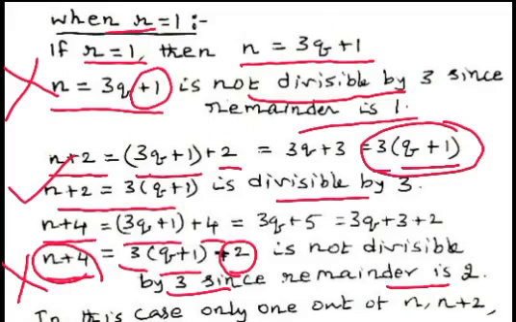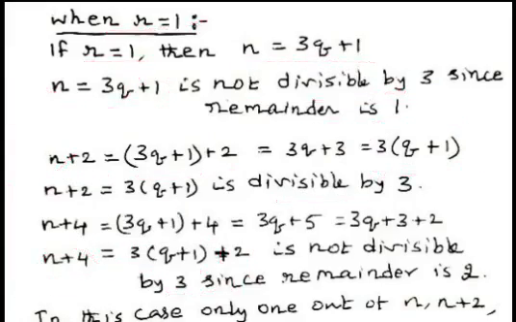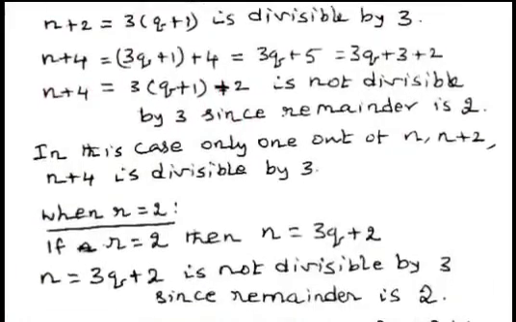So, when remainder is equal to 1, n is not divisible by 3, n plus 2 is divisible by 3, n plus 4 is not divisible by 3. So, in this case, when r equal to 1, only 1 out of numbers n, n plus 2, n plus 4 is divisible by 3.